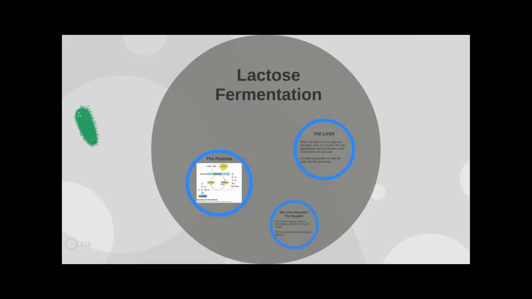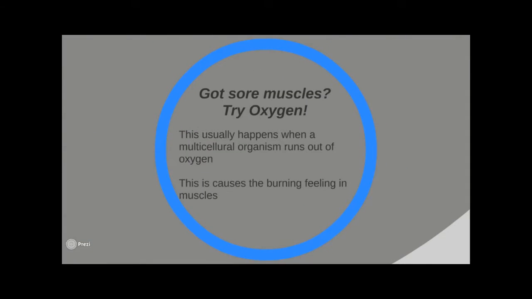Lactic acid fermentation. Got sore muscles? Try oxygen. This usually happens when a multicellular organism runs out of oxygen. This causes that burning feeling in the muscles.